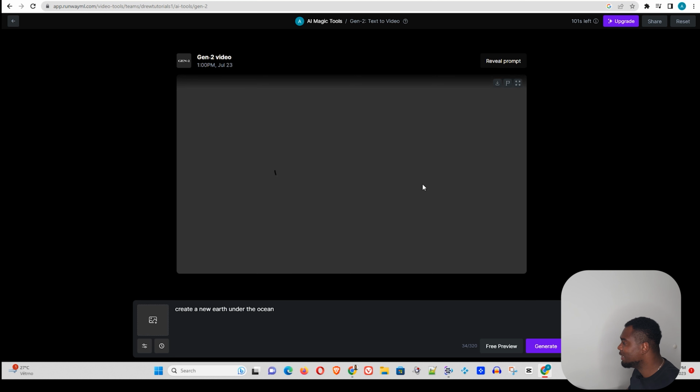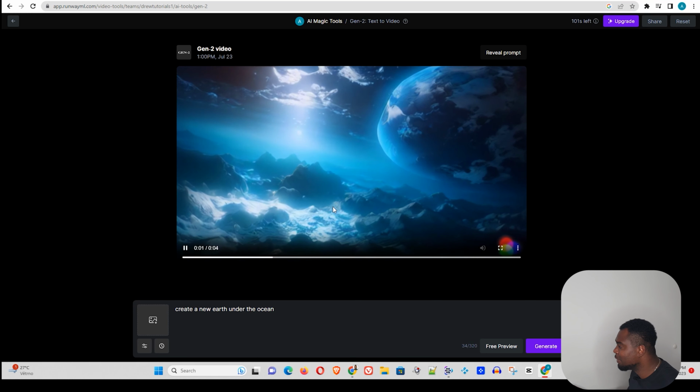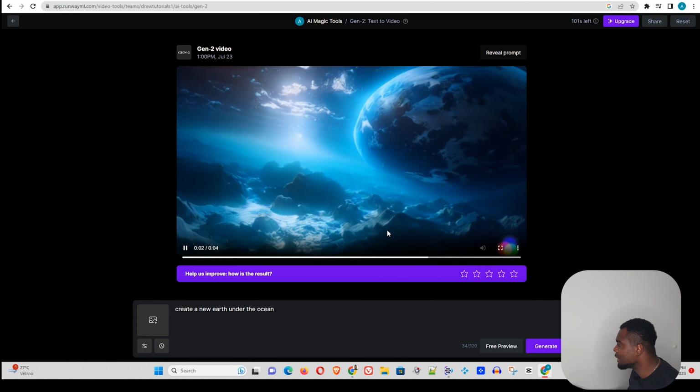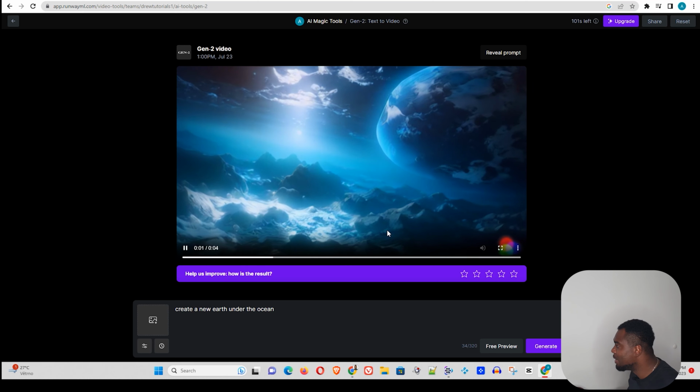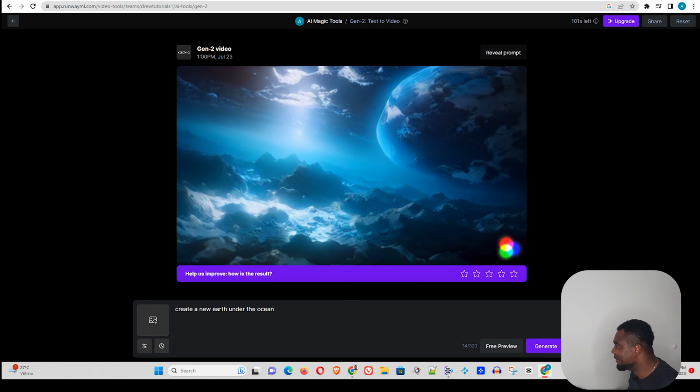Now guys, have a look at this. This is what it has generated for me. Isn't that amazing? I've asked it to generate a new earth underneath the ocean, and that is simply amazing. If you look at the details, it looks like there's an earth underneath the ocean. It's crazy. And this is the first tool.